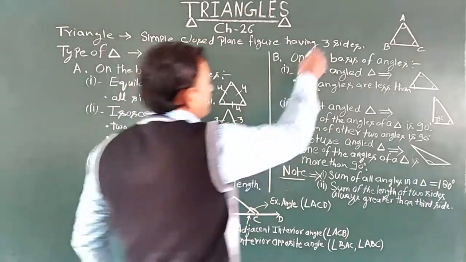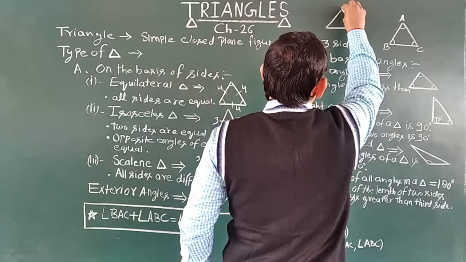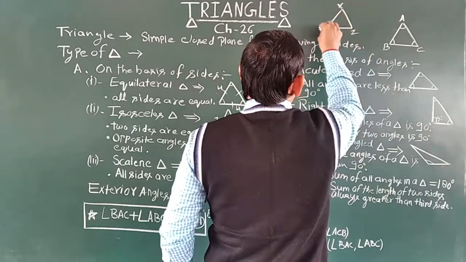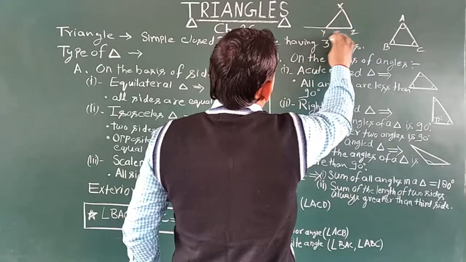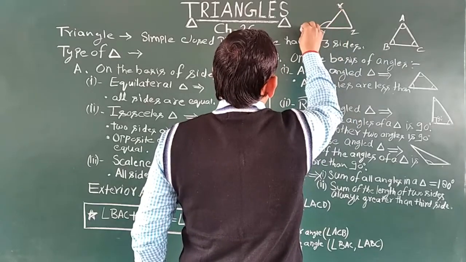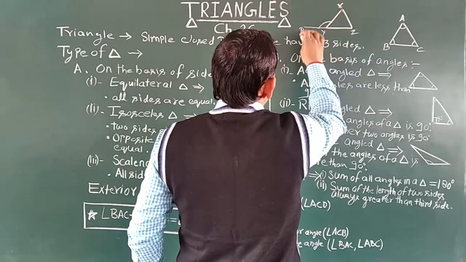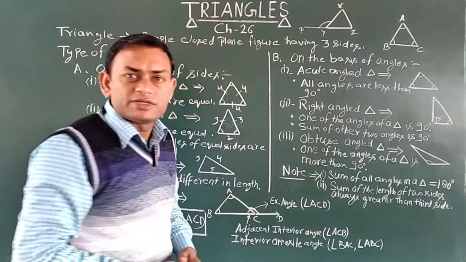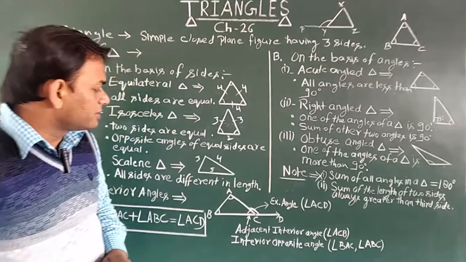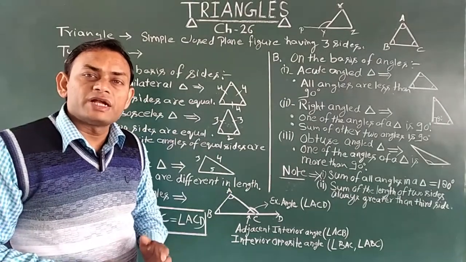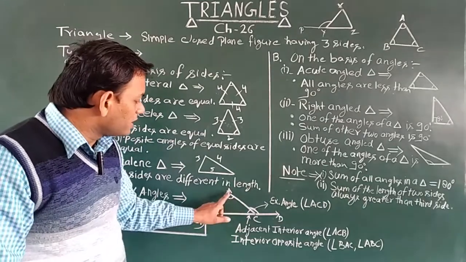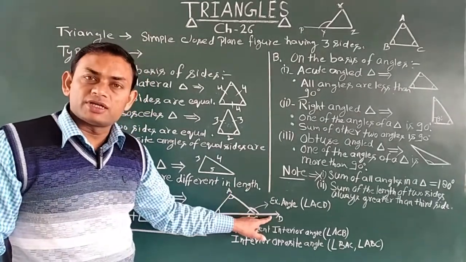Similarly, in this triangle, with vertices X, Y and Z, if you extend YZ, this angle XZP, you can give the name P here, will be the exterior angle of triangle XYZ. Got it? So what is the exterior angle? An angle formed by extending any side of a triangle is called the exterior angle. Okay? So ACD will be the exterior angle.